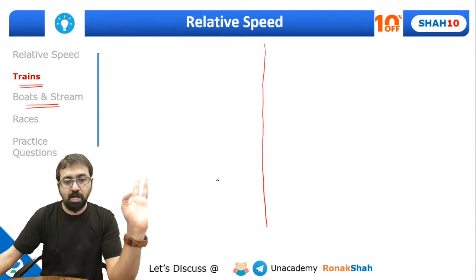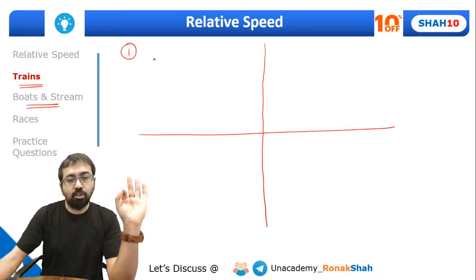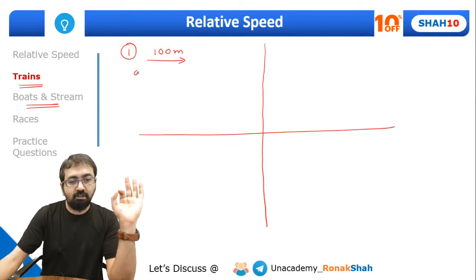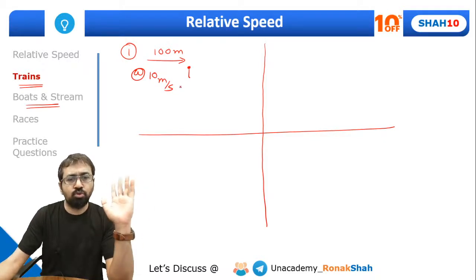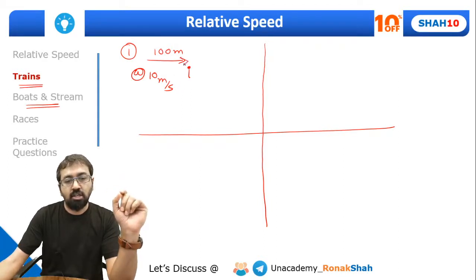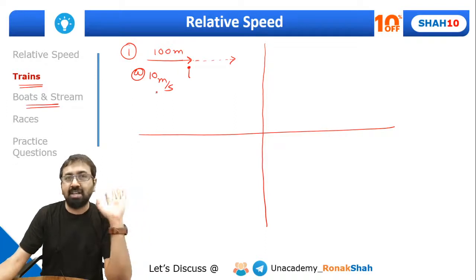Let me draw those partitions first. So situation number 1, in that you will be given this kind of information that there is a train 100-meter long traveling at a speed of 10 meters per second. Now there is a person standing beside the railway line, person or a pole, whosoever it is, and you'll be asked this question that in how much time will this train cross that person? कितने टाइम में ये ट्रेन इस पर्सन को क्रॉस कर लेगी? सो अभी ट्रेन का इंजन बिल्कुल पर्सन के पास में है, तब से लेके ट्रेन का लास्ट बोगी पर्सन को क्रॉस करेगा तब तक का हमें टाइम देखना है.